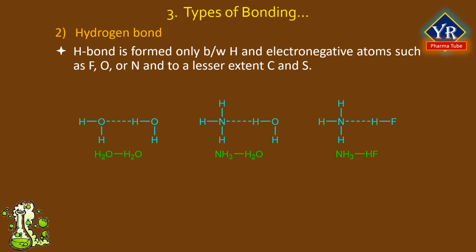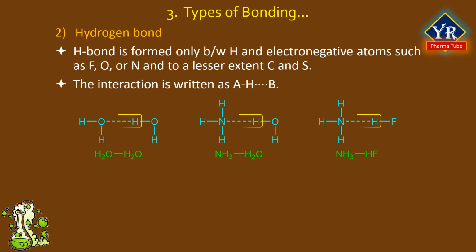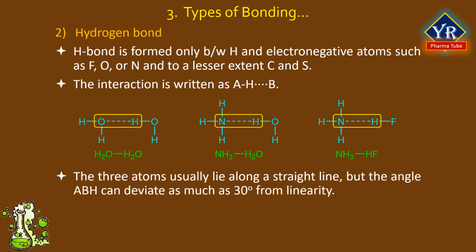Hydrogen bonding is based on an electrostatic interaction between the non-bonding electron pair of a heteroatom like nitrogen, oxygen, and sulfur as the donor and the electron deficient hydrogen atom of hydroxyl, thiol, and amine groups. This interaction is written as A-H···B. In this structural formula, A and B represent fluorine, oxygen, or nitrogen.